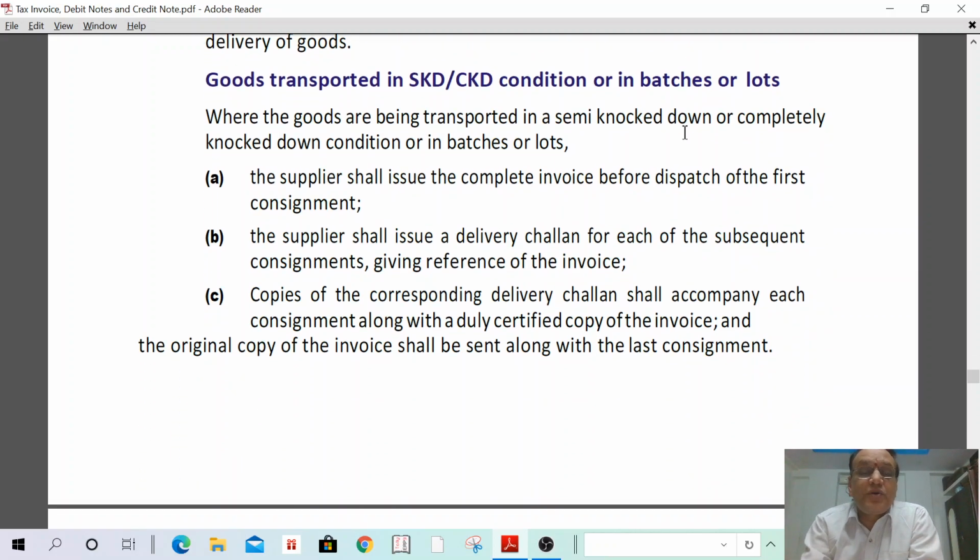Goods transported in SKD or CKD condition or in batches or lots. SKD means semi-knocked down condition, CKD means completely knocked down condition. Any machinery, very big machinery, in one lorry it is not able to transport the whole machine. In such a case, it shall be dismantled or assembled in small parts. Then it shall be dispatched. In a very big machine,